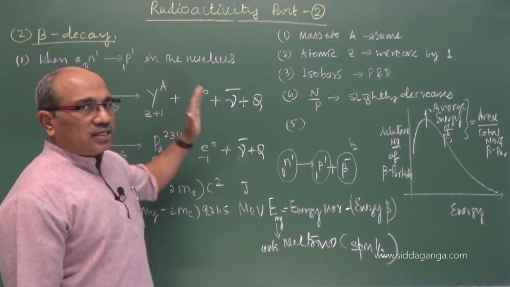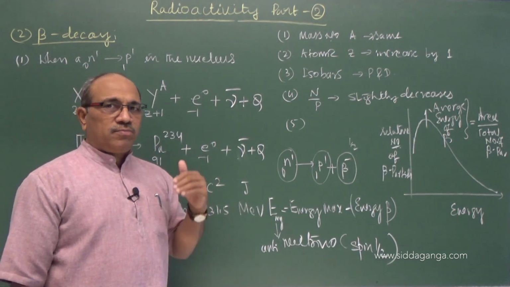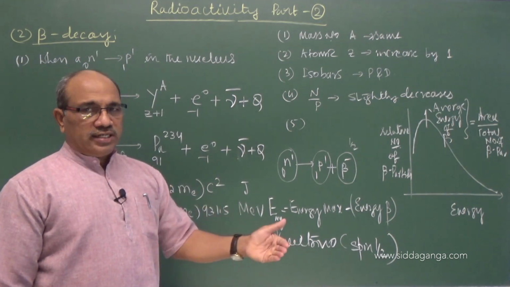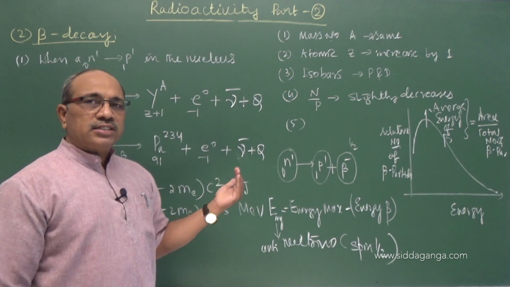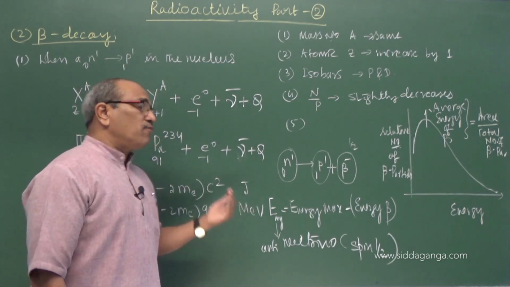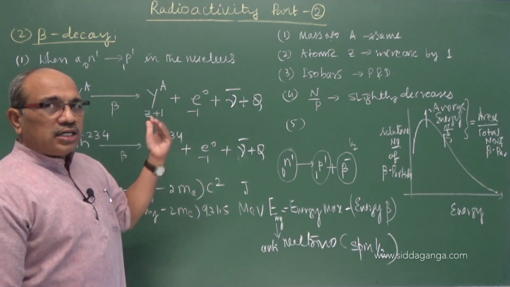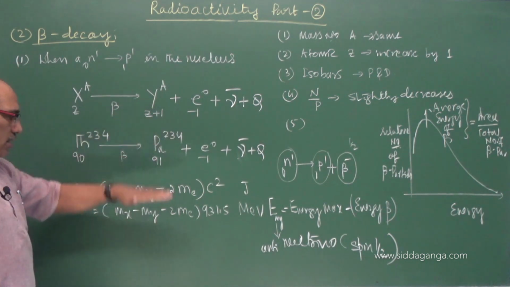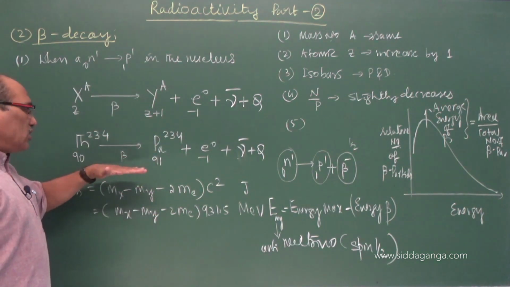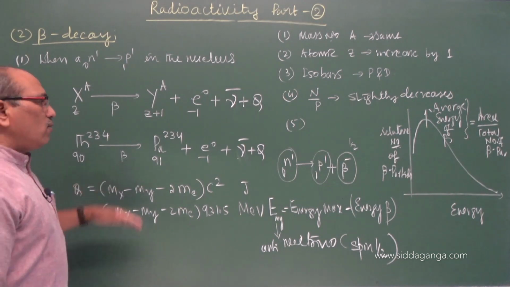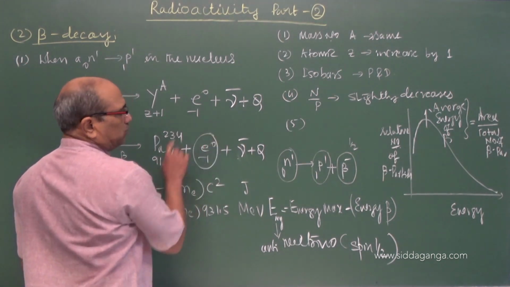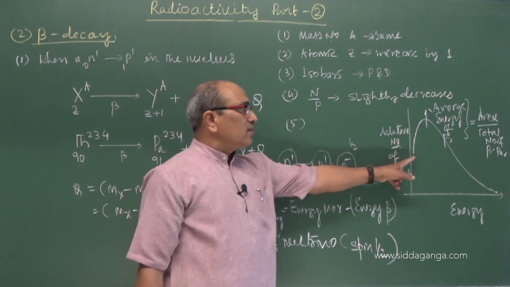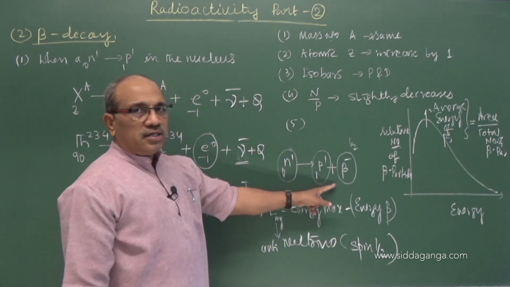What is meant by beta decay: when a nucleus undergoes disintegration by emission of beta rays, we call it beta decay. Beta is nothing but an electron, as we already discussed. So it is not pre-existing. That is possible only when a neutron converts into a proton. A general equation and the energy-releasing equation I have given you, and a specific example you always have to write. Whenever a negative beta particle is emitted, an antineutrino is emitted. I gave the explanation for that, because the energy of the beta particle is not unique.